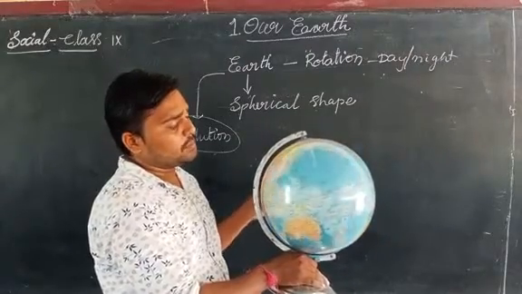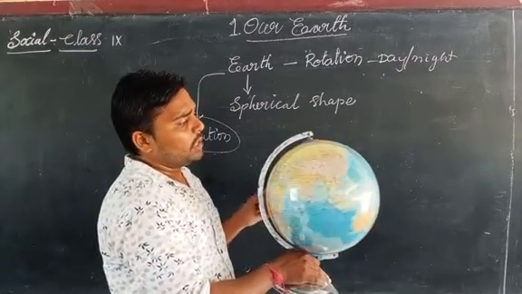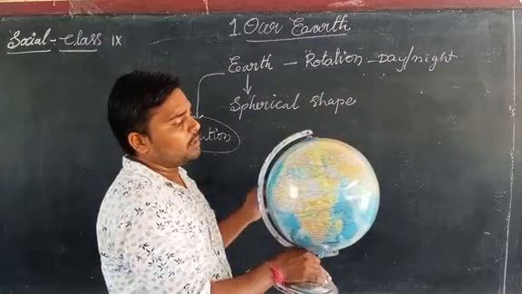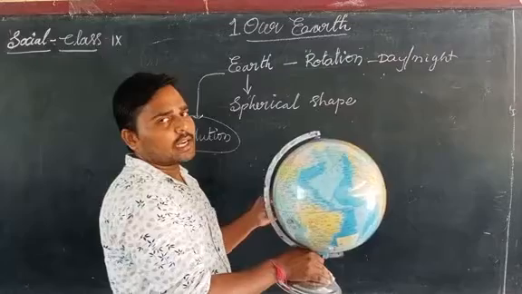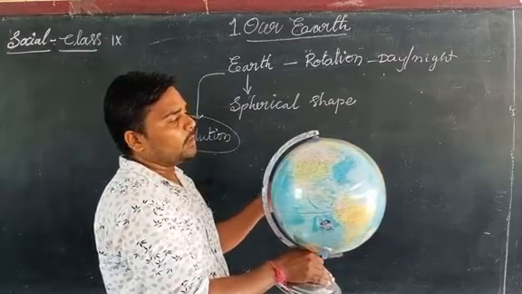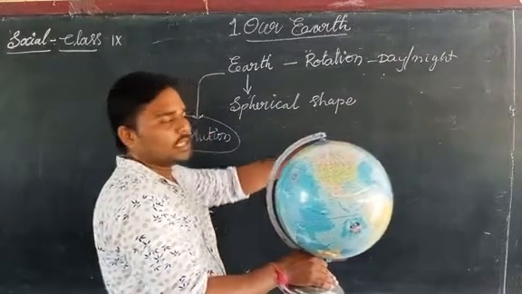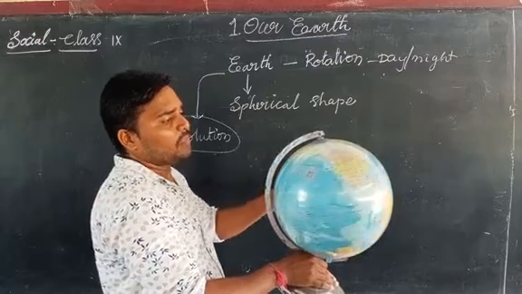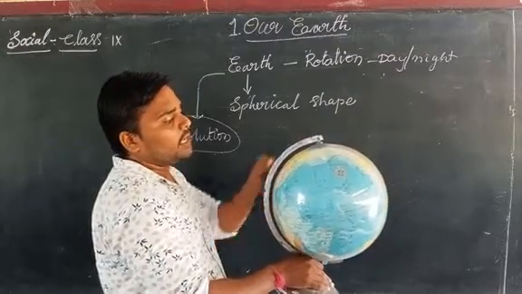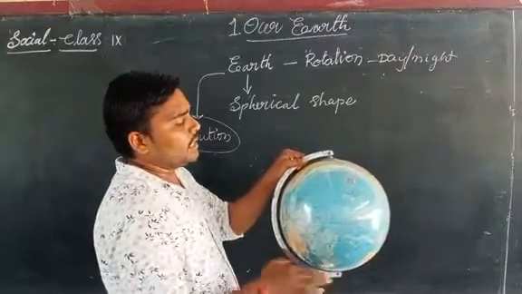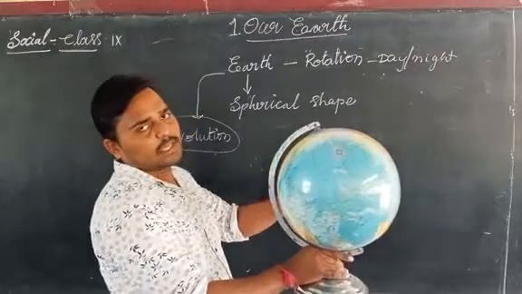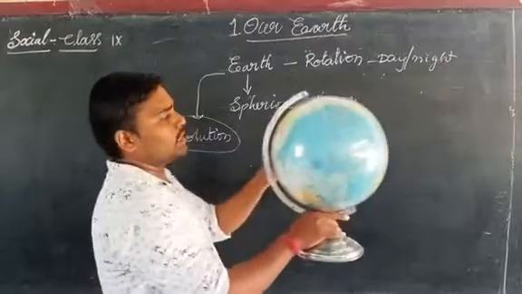When the rotation goes on, a portion of the earth slightly goes under the sun rays, leaving the other side away from the sun rays. At this place we can see the sunrise, and at this place we can see the sunset.